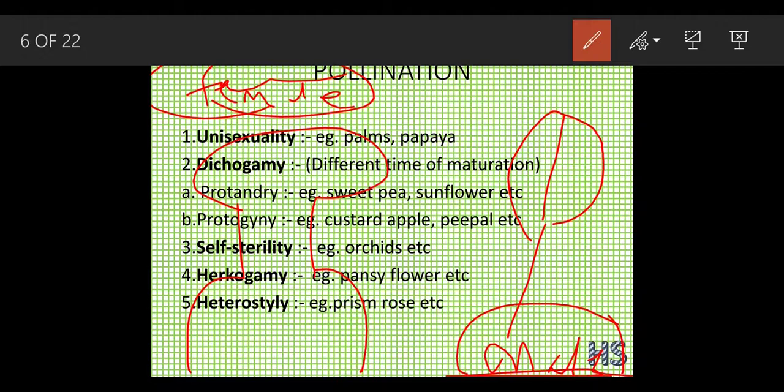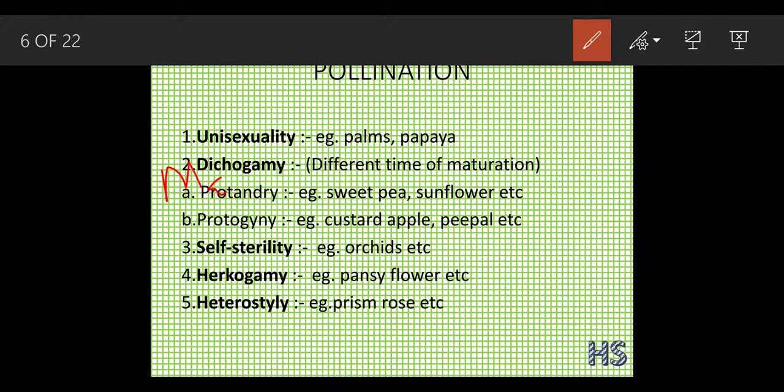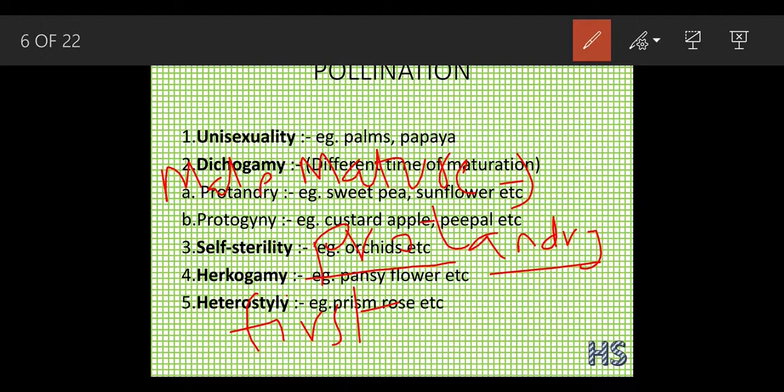Suppose the male gets mature first, so that term would be called protoandry. The word proto means first, and the word andry came from the word androecium. Okay, you have already heard this term, androecium. If the males get mature first, it is called protoandry. Some examples of this: sweet pea, salvia, sunflower, bindi, etc.